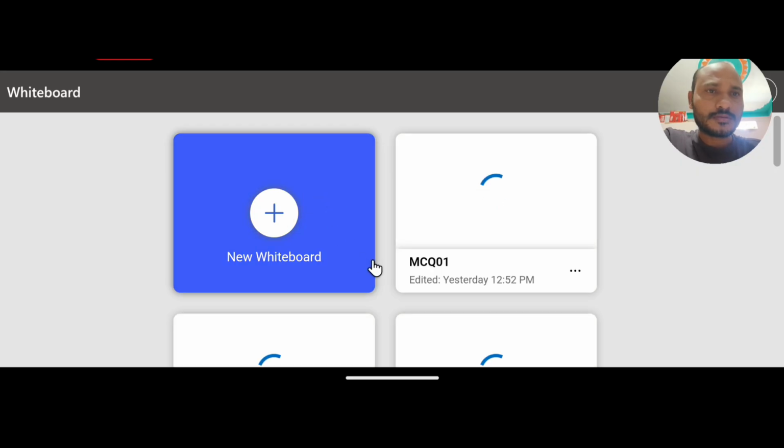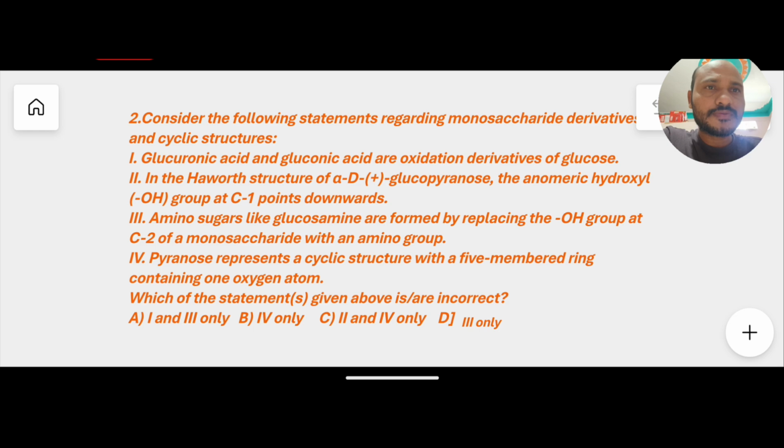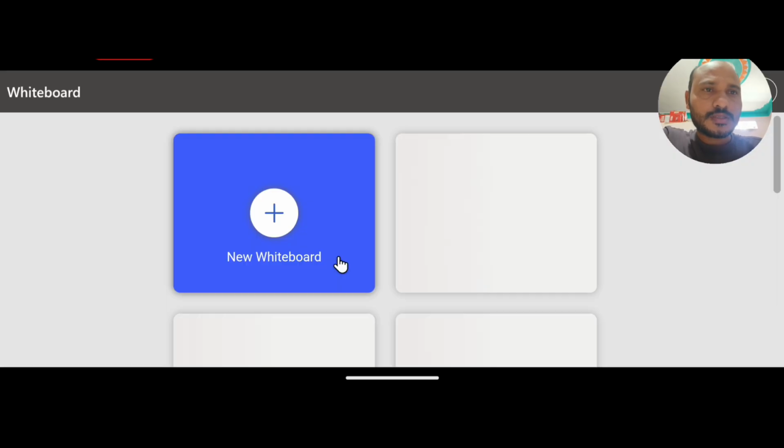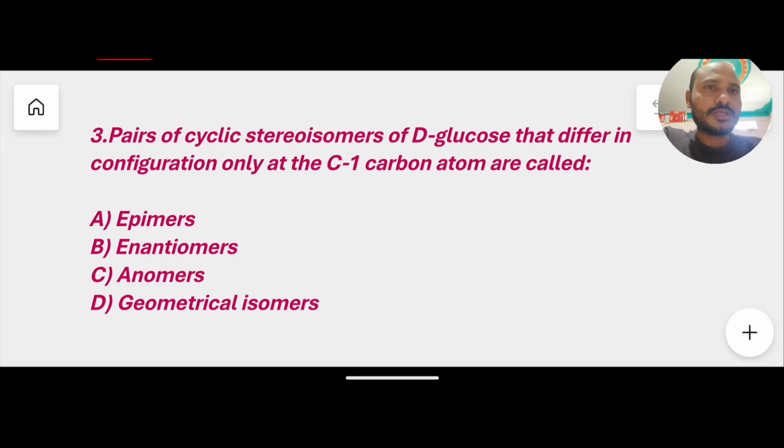Coming to another MCQ I have provided to you. Consider the following statements regarding the monosaccharide derivatives. Actually, we did not discuss that, but in another video lecture we will discuss derivatives of monosaccharides. Oh, sorry. Here is the last MCQ from this topic. A pair of cyclic stereoisomers of D-glucose that differ in configuration only at carbon number 1. Highlight this carbon number 1 atom only, which differs. So what do we call them: epimers, enantiomers, anomers, or geometrical isomers?